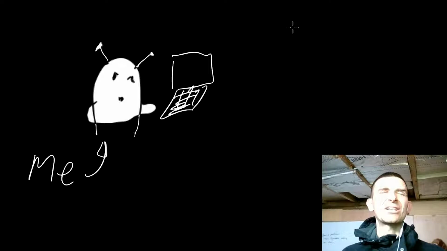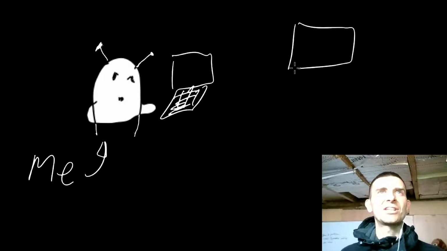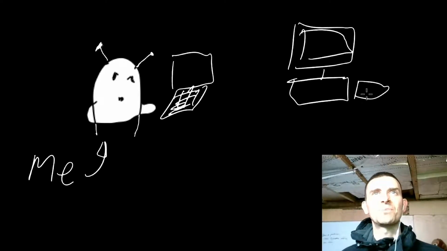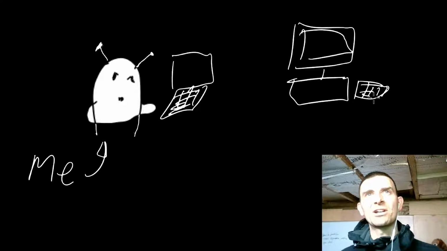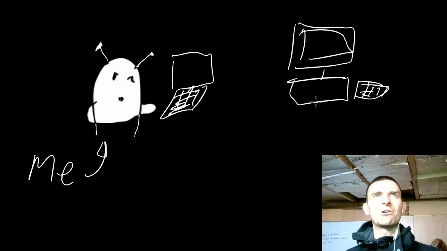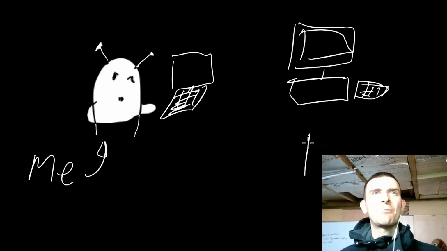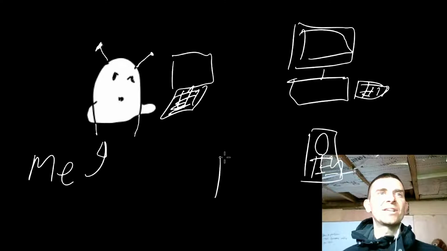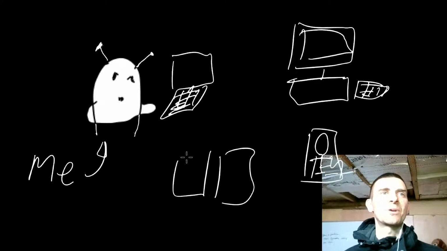But then the thing is, I also need other machines to try and hack into. So there's another machine right there that I'm going to try and hack into. It's one of those really old ones where the screen goes on top of the tower, and the tower's wonky. How about we have like a server as well? So let's have some kind of a server right here that looks a bit like a speaker to break into as well. And then why don't we have another machine that we want to break into as well?